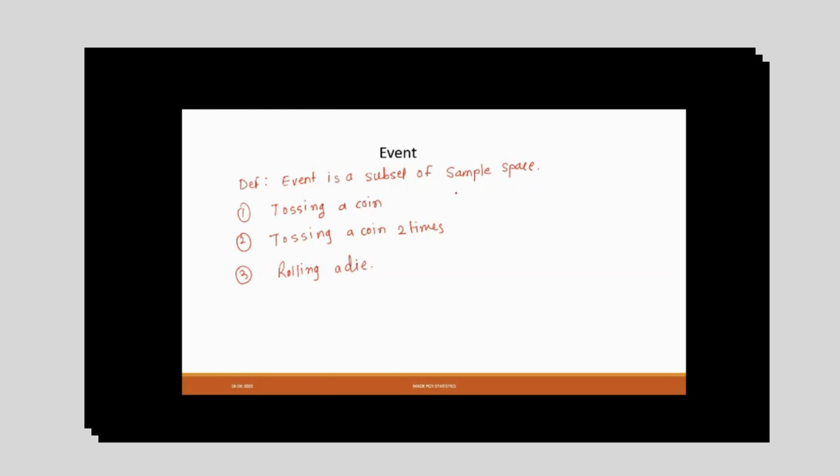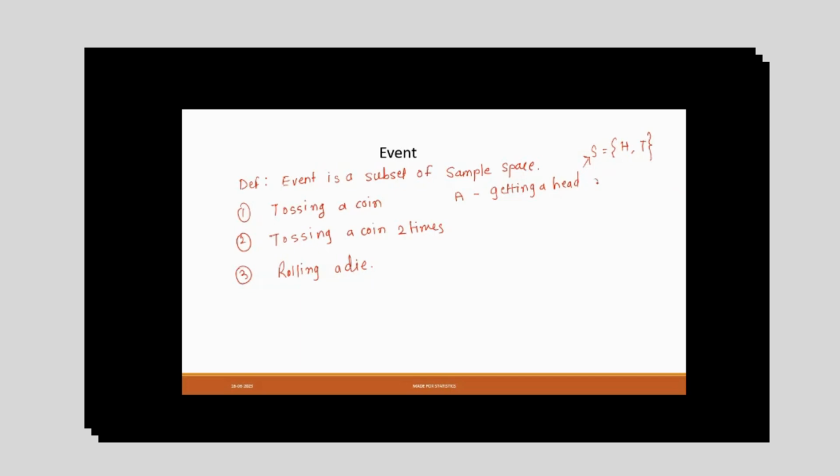Here I will define my event A. The event A is getting a head. My sample space is head and tail.